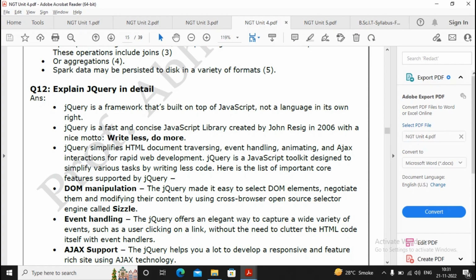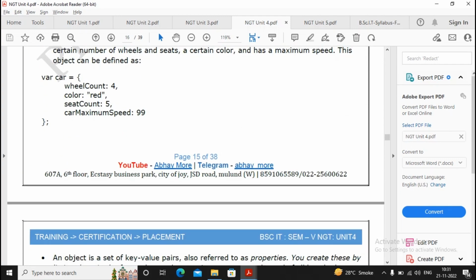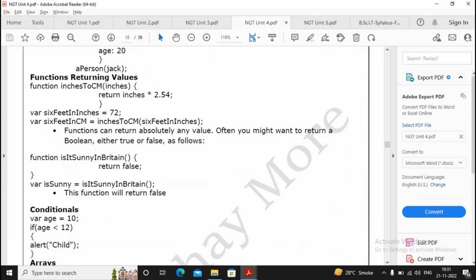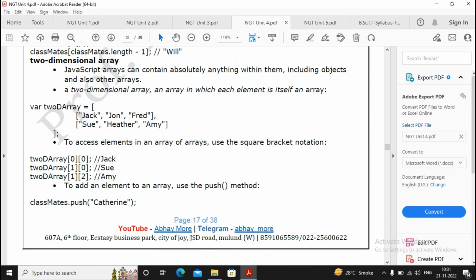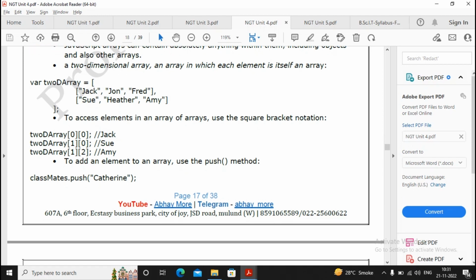Now moving ahead with jQuery, this is all about the practicals which are done about jQuery. All the information is available to you about jQuery over here. jQuery, you know, is nothing but the library which is provided by the open source developer, which consists of all the JavaScript functions.